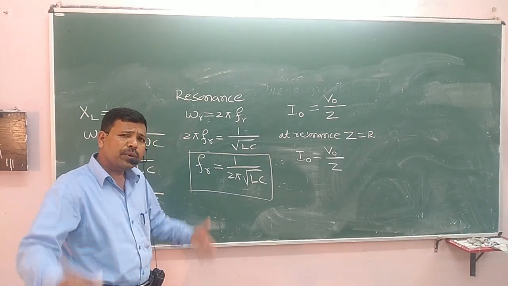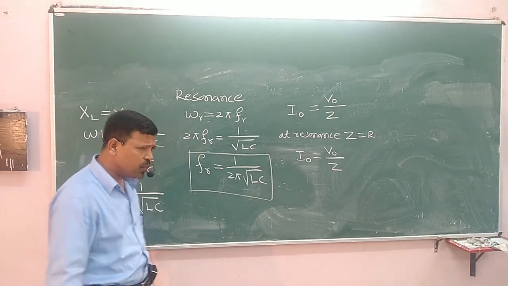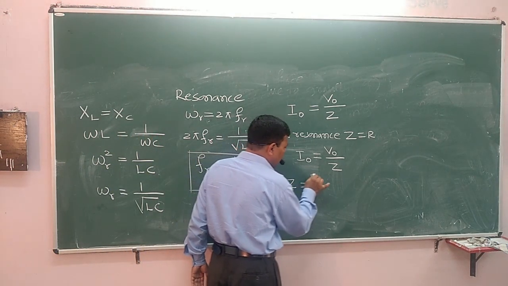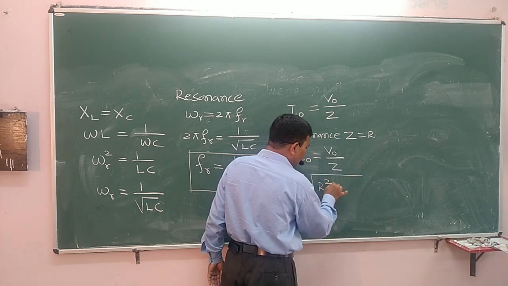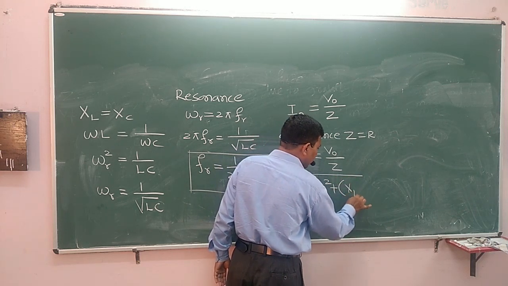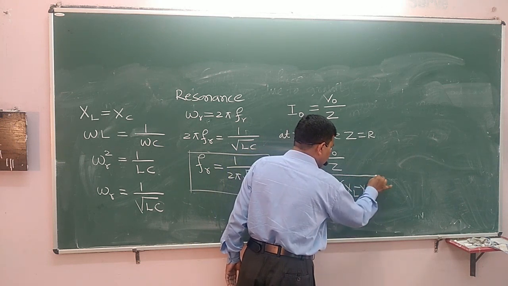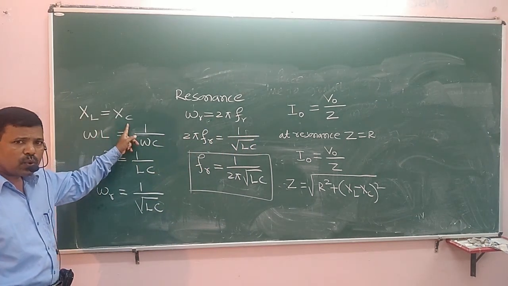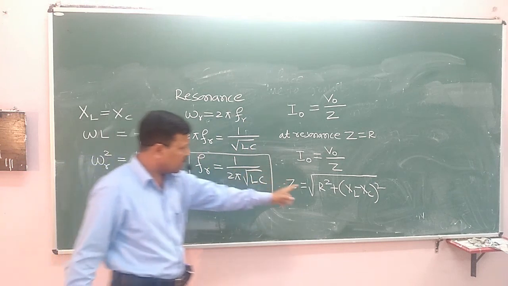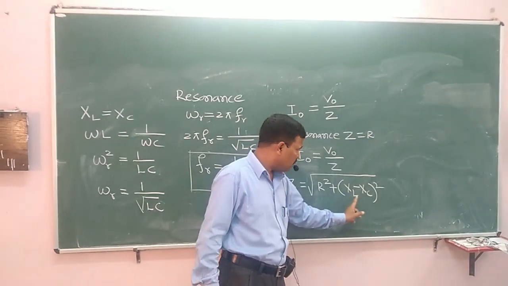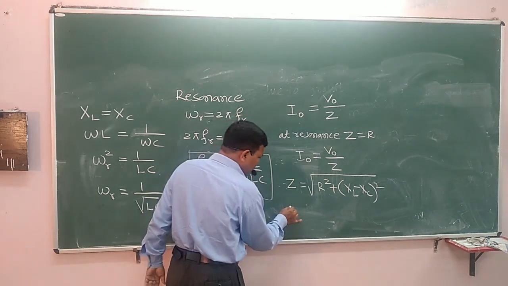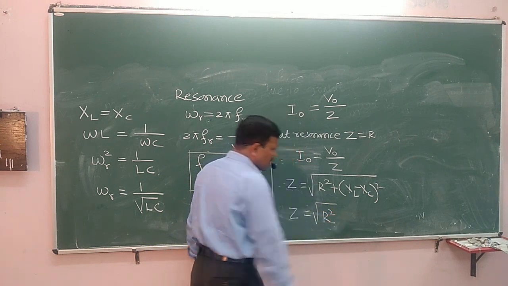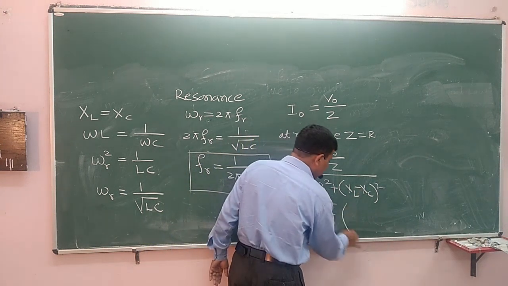How do we say that at resonance Z is equal to R? We can prove that. As we know, Z is equal to square root of R square plus XL minus XC the whole square. But XL is equal to XC. If you put that value, what do you get? You get Z is equal to square root of R square, because XL is equal to XC.